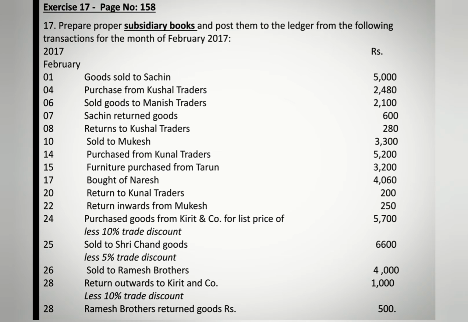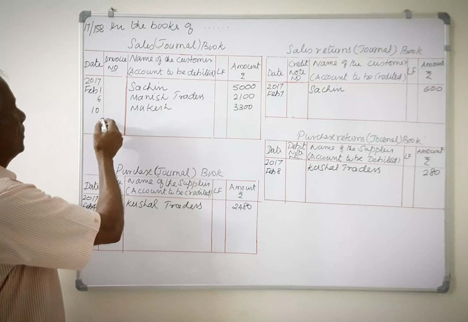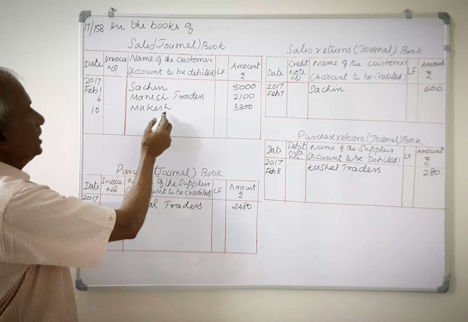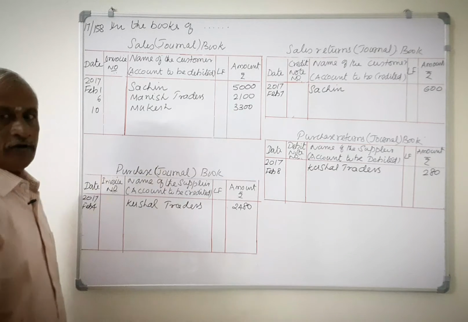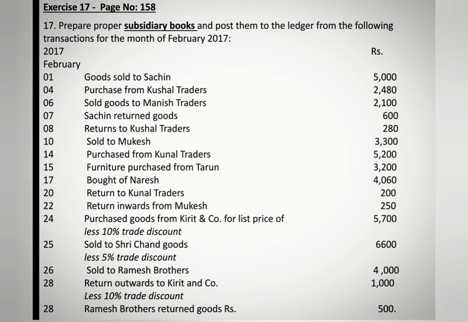February 10th, sold to Mukesh 3,300. Now this is a credit sales, so it should be recorded in sales book. February 10th, Mukesh 3,300.